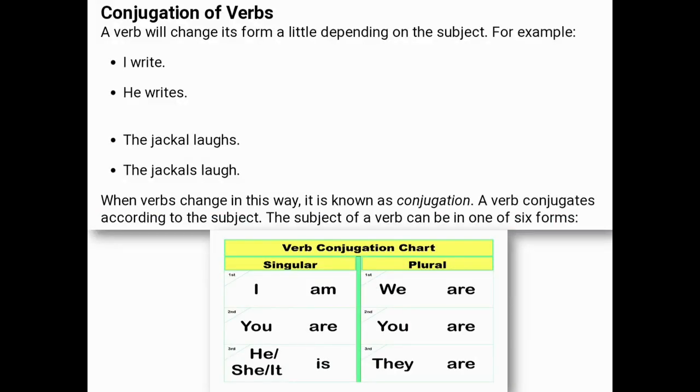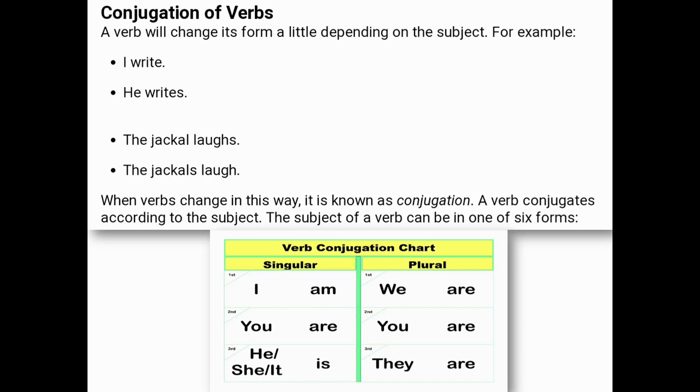Here we have completed the types of verb. Now let's see the other parts of the verb in grammar. Conjugation of verbs. Now what is conjugation of verbs? A verb will change its form a little depending on the subject. Means the verb changes its form according to the subject of the sentence. For example, I write, he writes.